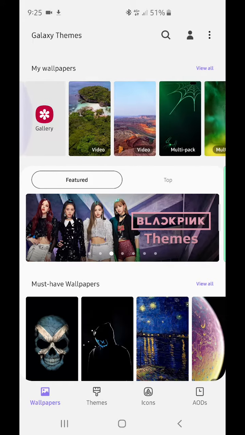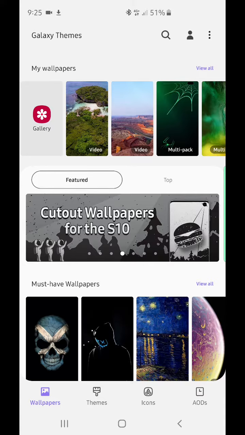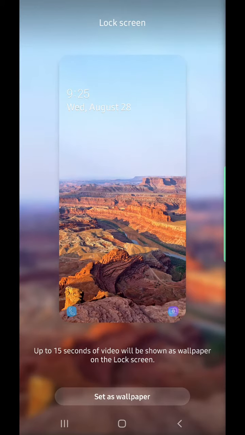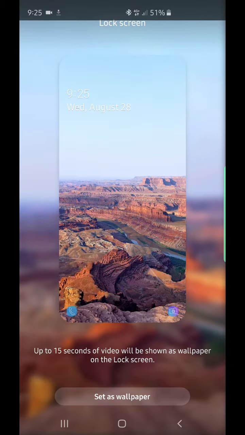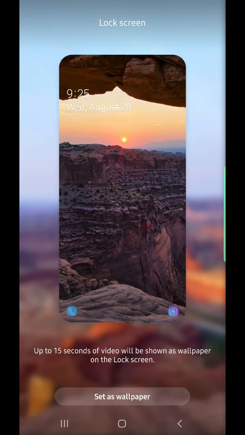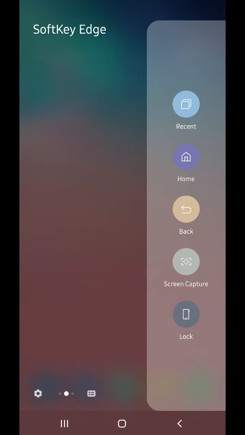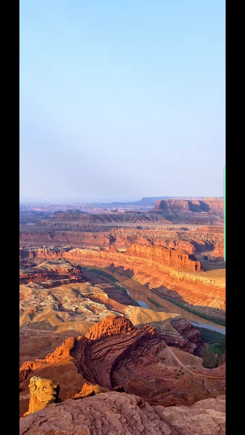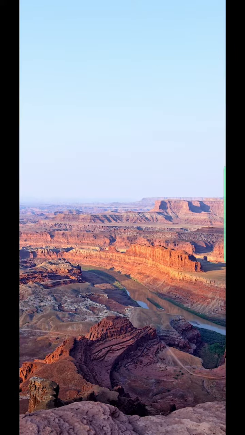So these are my live video samples of live wallpaper examples. So I wanna click this. I already downloaded it and set it as wallpaper. So as you can see, there's a lock screen. After you lock your cell phone, you will see this live wallpaper. So set as wallpaper and then try to lock this, then just like this. So that's the live wallpaper that you will see.